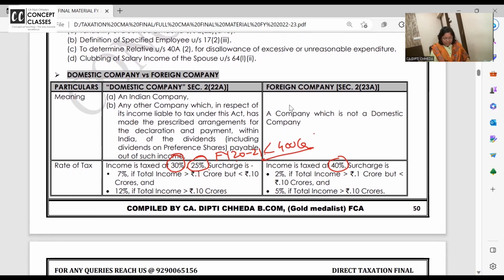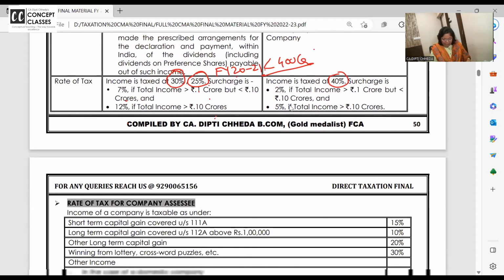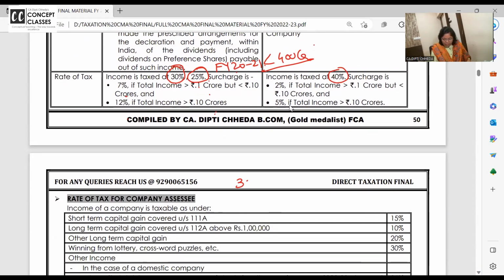What's the rate of surcharge for Indian company? If the income exceeds 1 crore, up to 10 crore, 7%. Above 10 crore, 12%. See, Indian company, basically, the rate of the tax is low, but surcharge rates are high. Foreign company, initial rate is only high. Are you all getting, dear students? Rate we should know for MAT calculation also.